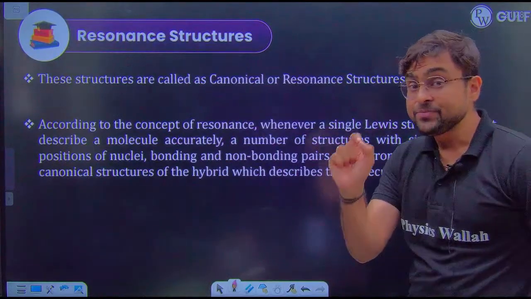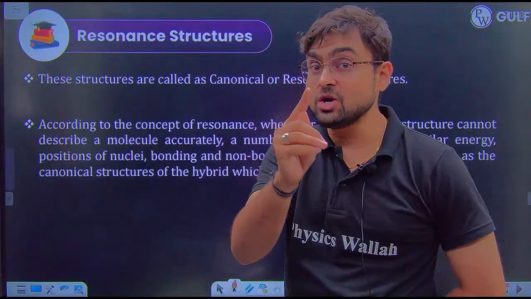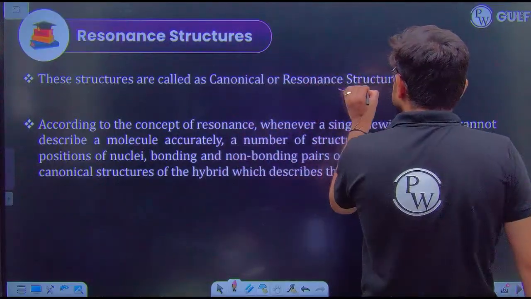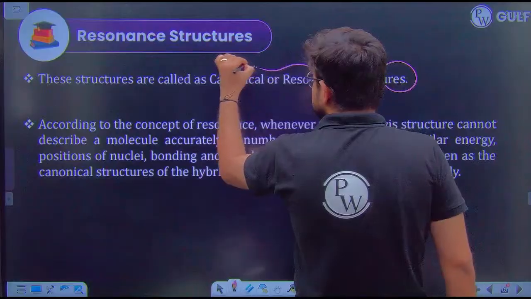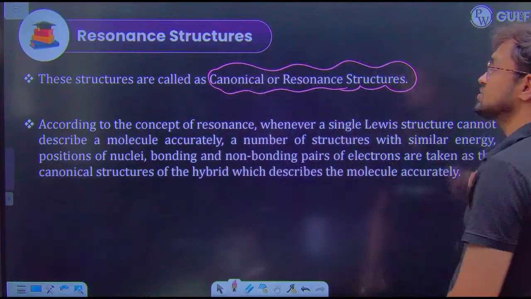When we draw more than one structure of that molecule, those structures are called resonance structures, resonating structures or canonical structures.